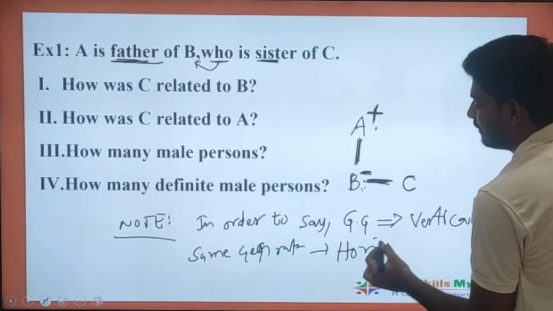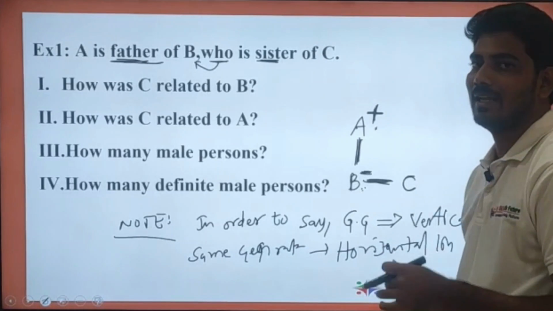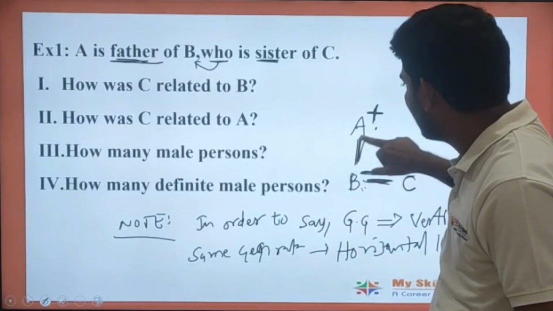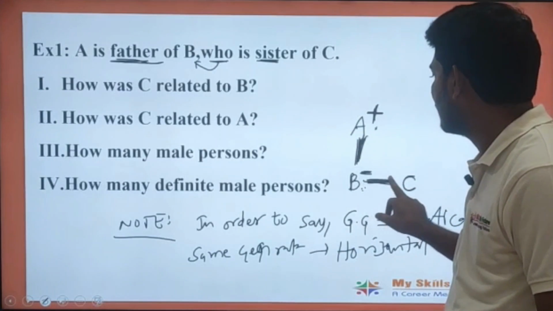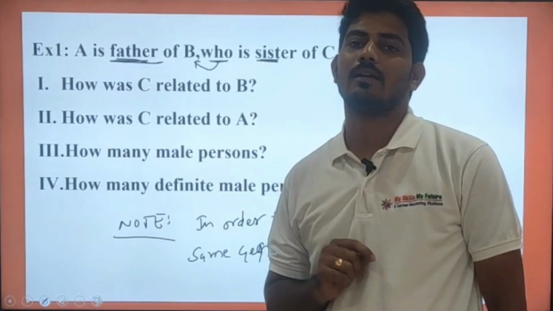So the generation gap is represented with a vertical line, and the same generation is represented with a horizontal line.